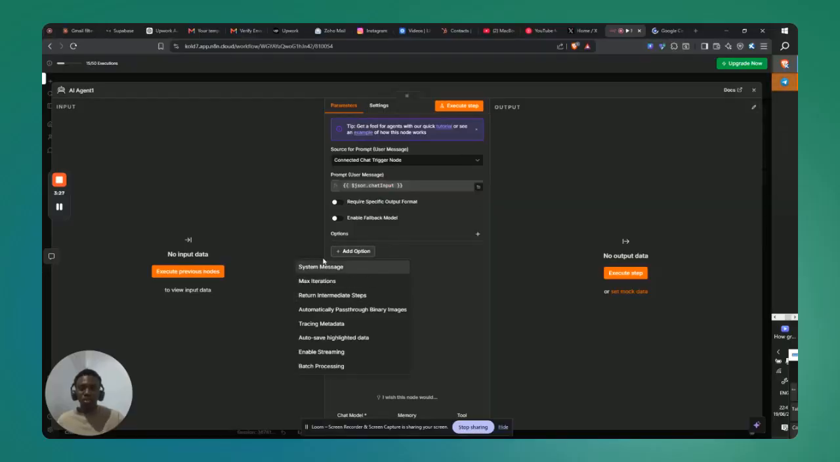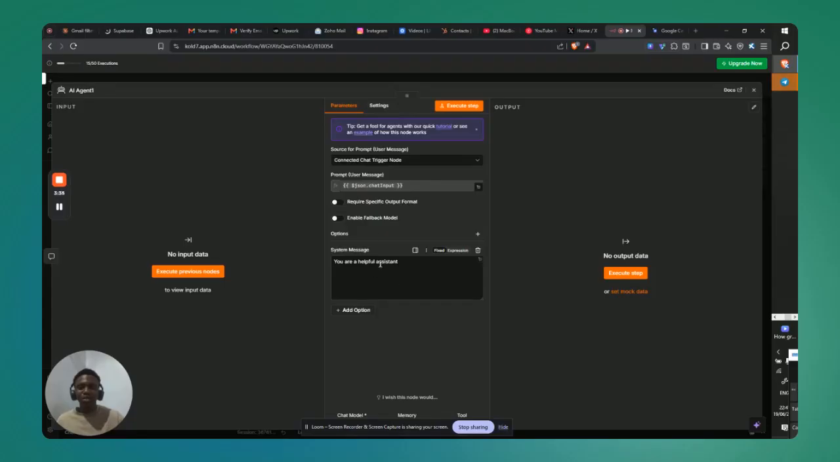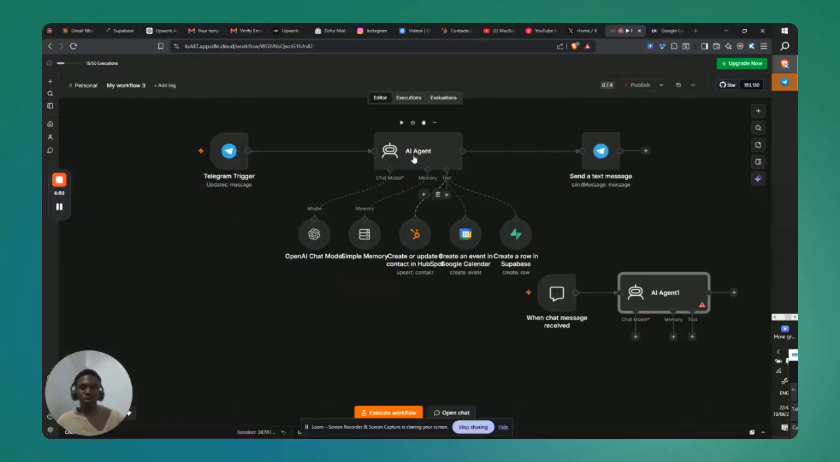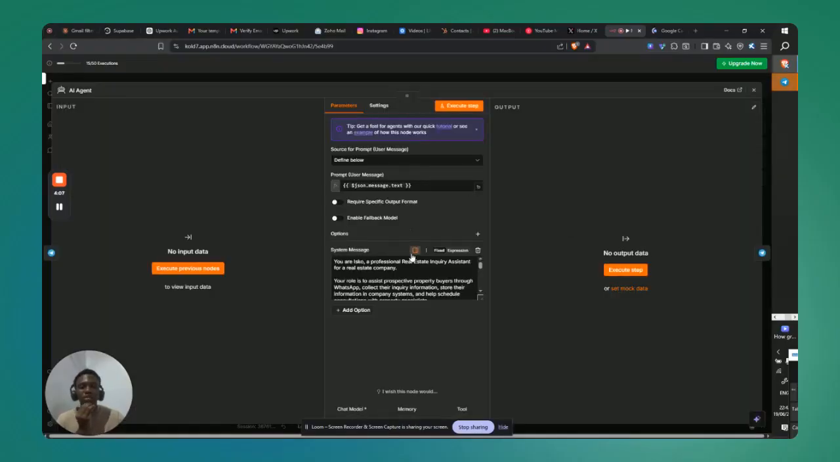But for the system prompt, you would have to add that by clicking on system message. Once you click on system message, you can just ask Claude, ChatGPT, or any other AI model of your choice to write a quick prompt for you, and that will save you a lot of time. You just have to describe what you're trying to use the prompt for, and it will write it for you. You should also specify the scenario to use each tool. Let me show you an example of what the prompt looks like. If you open this particular chat AI agent, you see an example of the prompt.